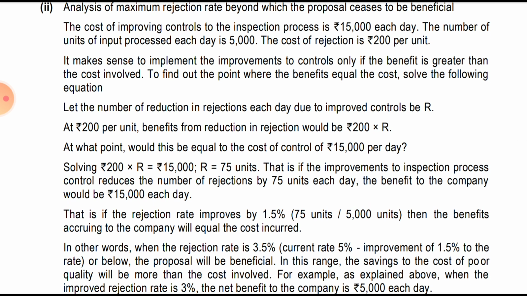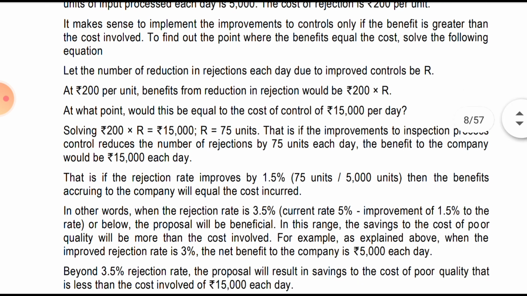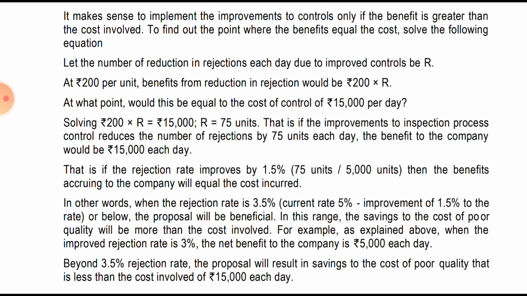It makes sense to implement the improvement to control only if the benefit is greater than the cost involved. So if the benefit is greater than the cost involved, that is 15,000, we will accept the proposal as such. To find out the point where the benefit equals the cost, solve the following equation. Let the reduction in the number of rejections each day due to the improved control be R, at 200